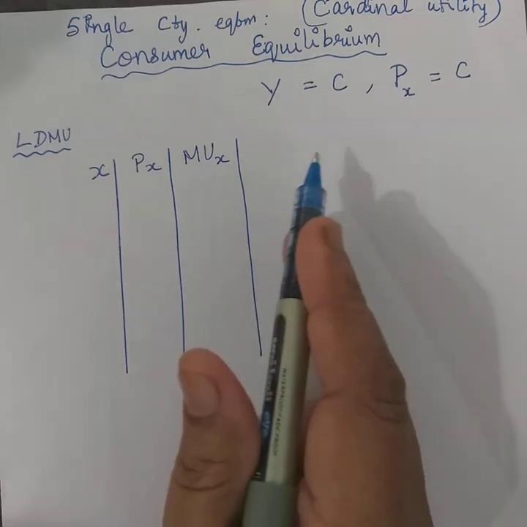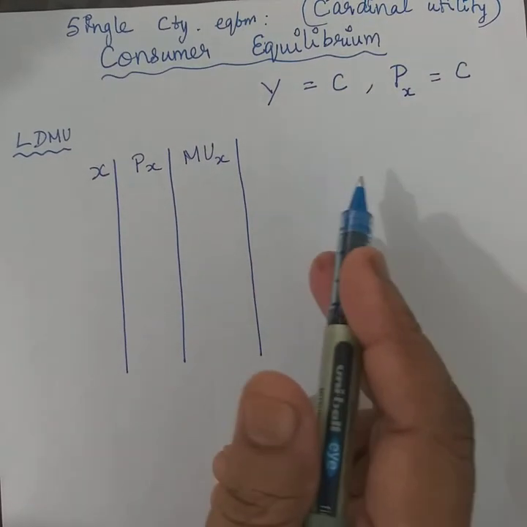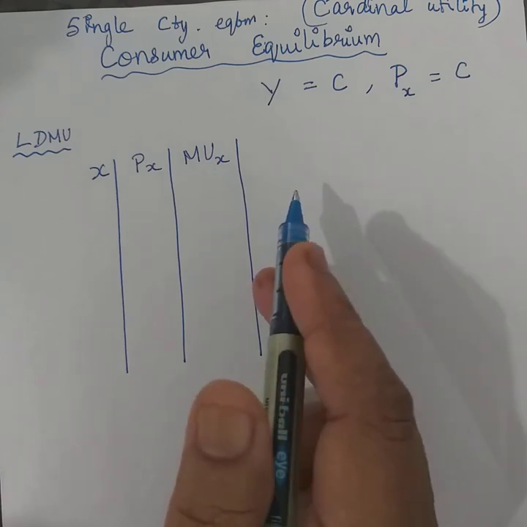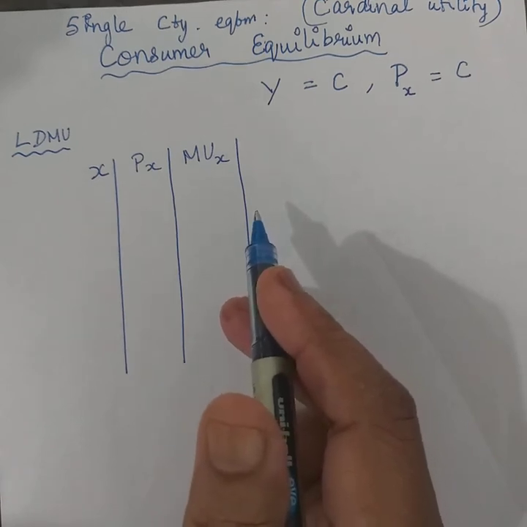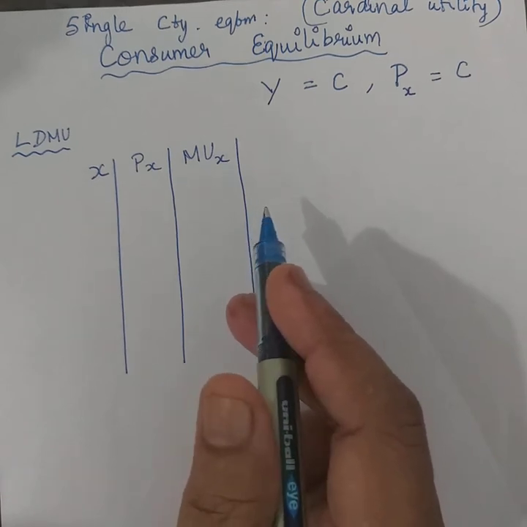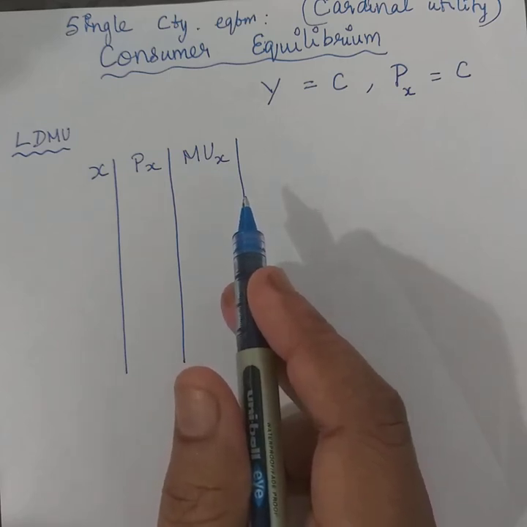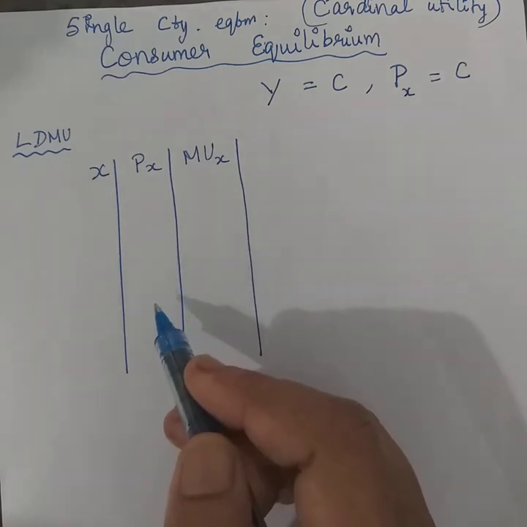And according to this cardinal utility theory, utility is measurable in utils, that again you are already aware of, right? So what are the conditions for the consumer to attain maximum satisfaction? We will move on to see this, right?